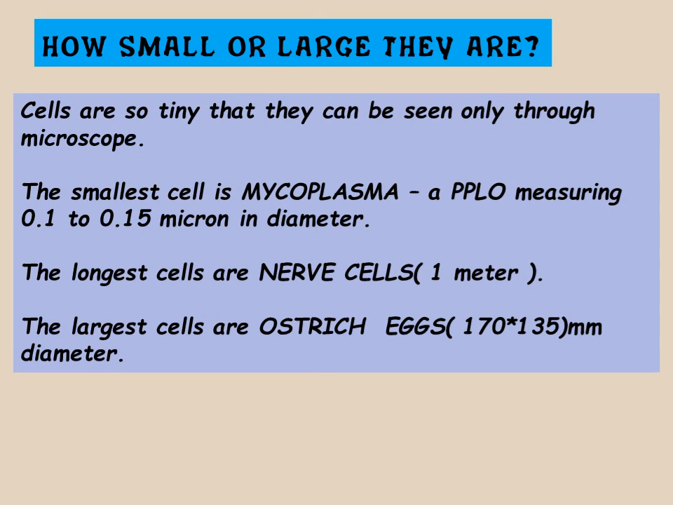Then the longest cell is the nerve cell, which is 1 meter long. The longest and the largest are different. Longest means having more length. The largest one is the ostrich egg. The egg of an ostrich has a diameter of 170 by 135 mm. So it is the largest cell.